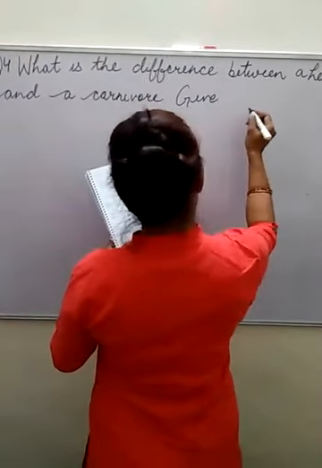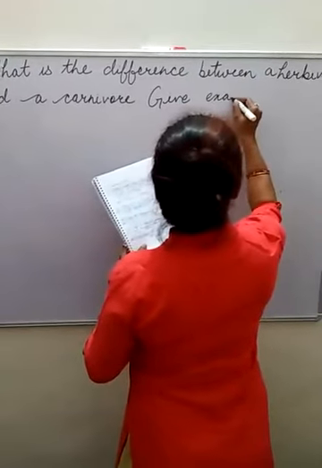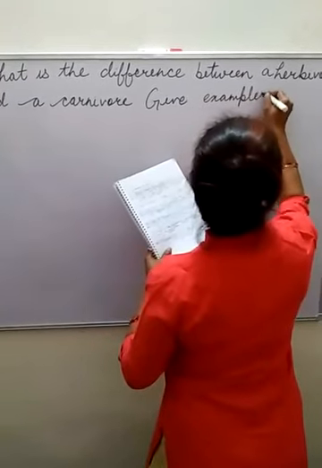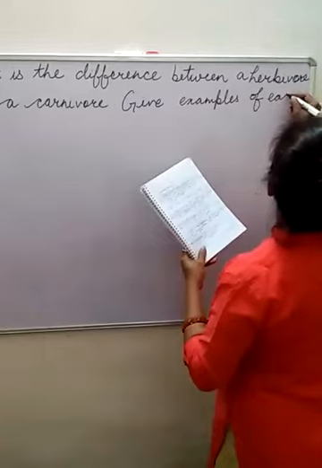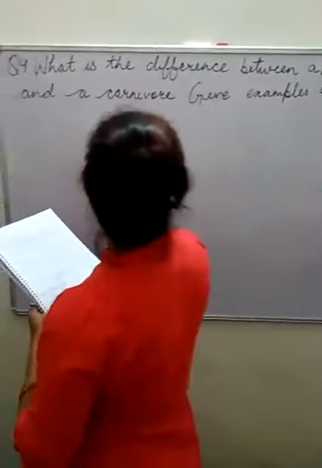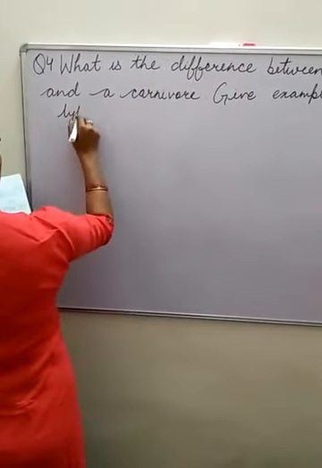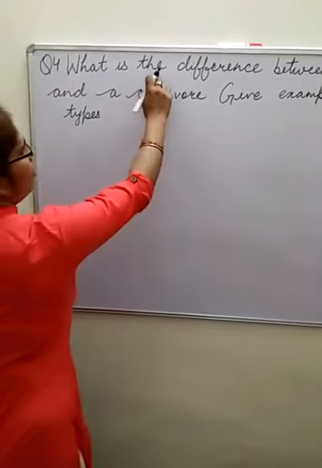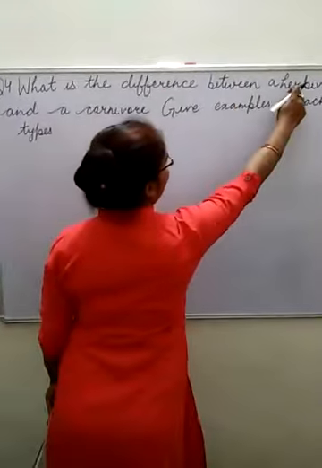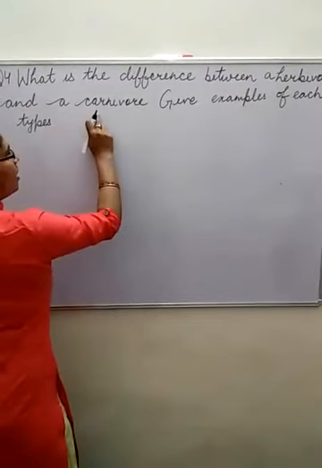Give examples of each type. What is the question, beta? The question is, what is the difference between a herbivore and a carnivore?